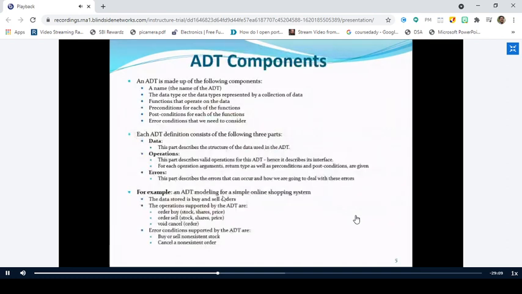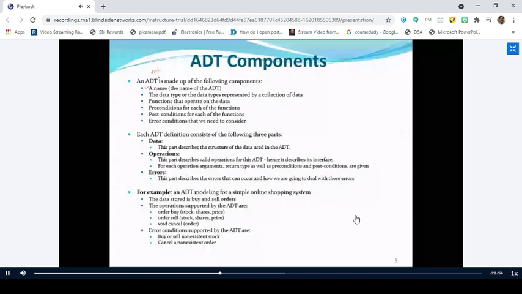As I told, ADT consists of the following components. It consists of a name. For example, int, is it the name of the data type or not? Similarly, float. Any abstract data type you take consists of a name.